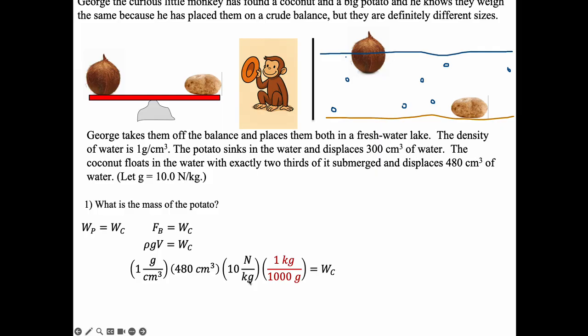Now, this should cause you to pause, right? You're looking at this, and in class, this is where some of you have asked me about unit conversion, right? And you need to be careful of your units. That's why we're listing them all out here, okay? If I look at this, I know that this centimeters cubed is going to cancel with this one down here, right? So if I were to multiply these two terms together, it would leave me with just grams, okay? And then I'd bring my gram over here. Well, my gram isn't going to cancel with a kilogram. So that's why I'm doing this little conversion right here. 1 kilogram is the same as 1,000 grams, right?